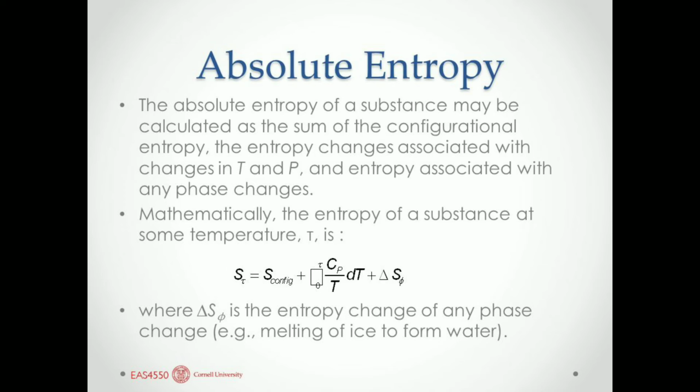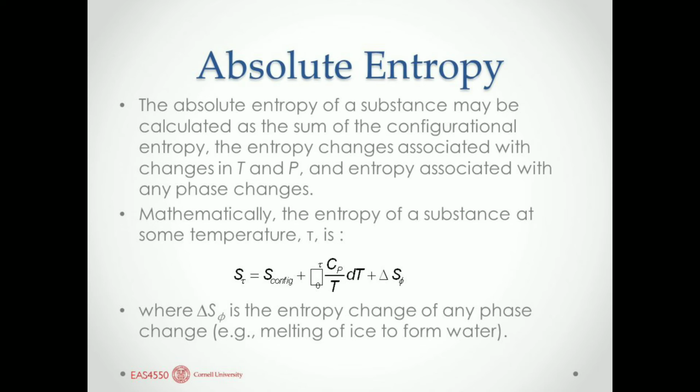So the absolute entropy of a substance may be calculated as the sum of configurational entropy, the entropy changes associated with the changes in temperature and pressure, and the entropy associated with any phase changes. By adding all these three terms, we can see mathematically how entropy at some temperature can be written: S(τ) is equal to S configurational, meaning the configurational entropy, as entropy is symbolized by capital S, plus the second term, the integral from 0 to τ of Cp upon T dT, that is the entropy change associated with temperature and pressure.